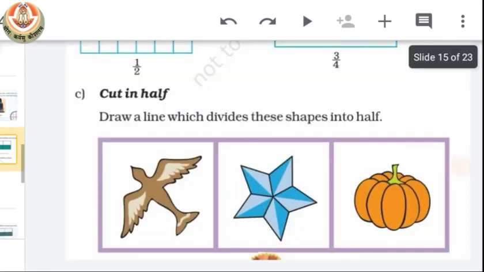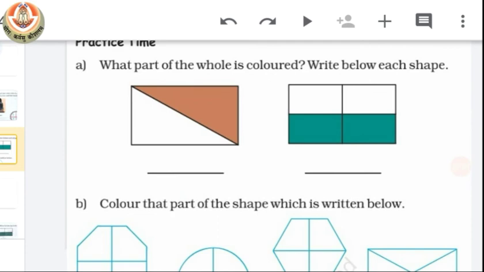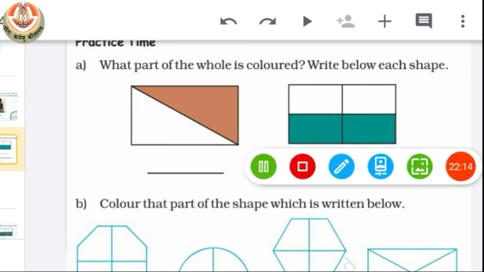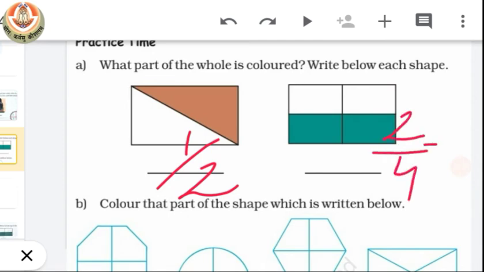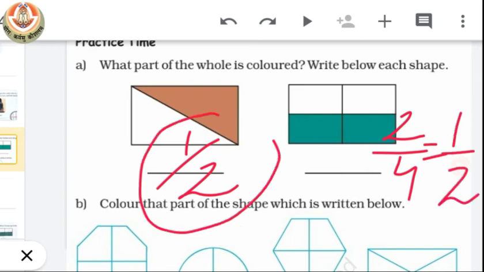Now let's move on to the activity based on quarter and half. The first activity is, what part of the whole is colored? So you can see here, it is half part of the whole. So how can we write it? 1/2. And here we can see, out of 4 parts, 2 are colored, which we can write as 1/2. That means half. So the answer is half, and here also the answer is half.